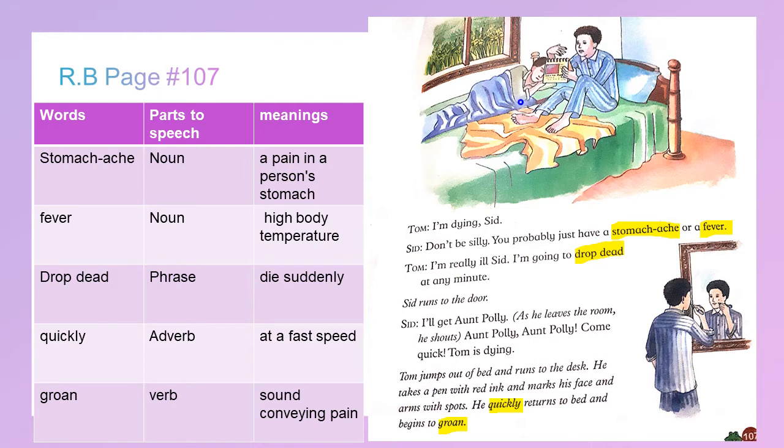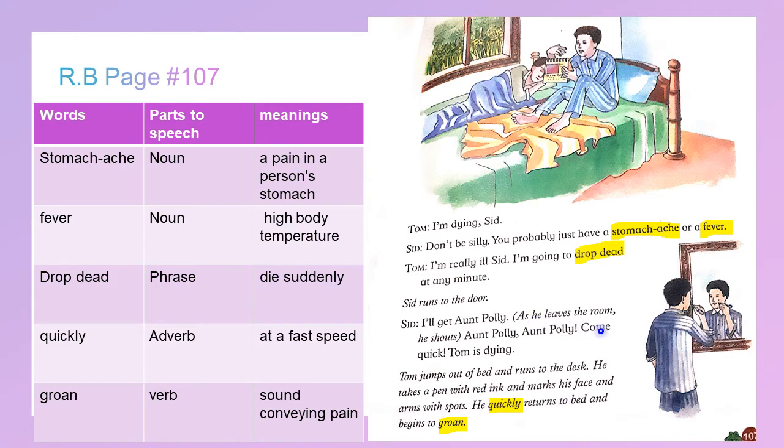Now, Sid gets depressed by seeing Tom in this condition. Tom, I'm really ill, Sid. I'm going to drop dead at any minute. Drop dead is a phrase, it means die suddenly. Sid runs to the door. Sid, I'll get Aunt Polly.